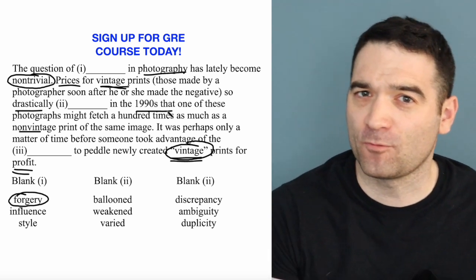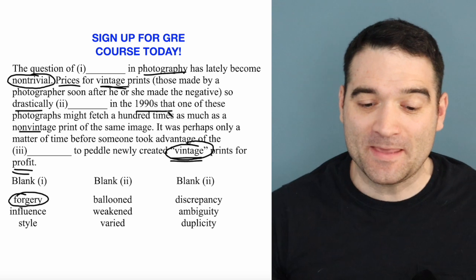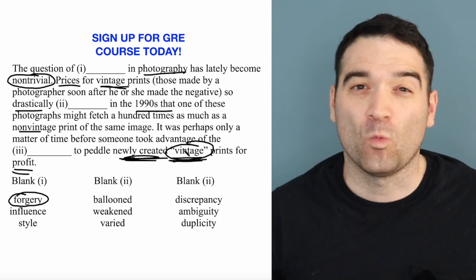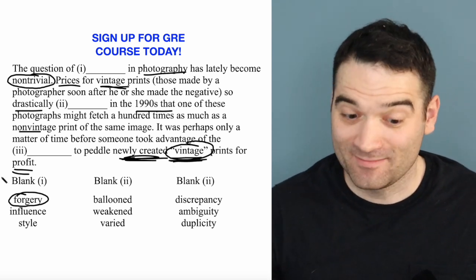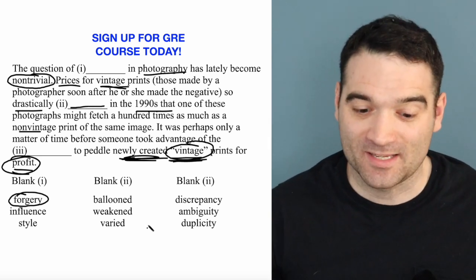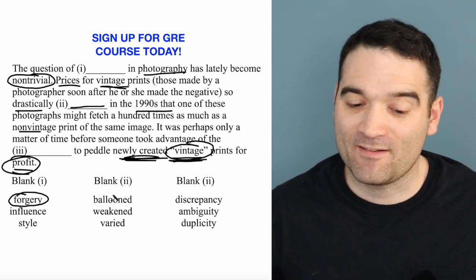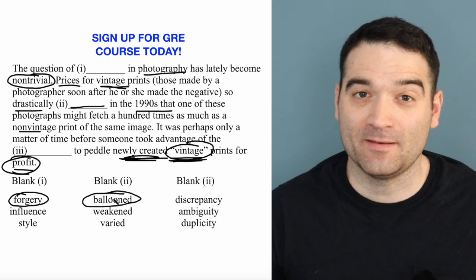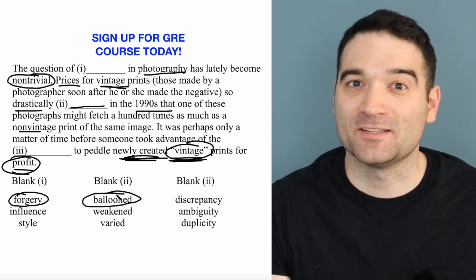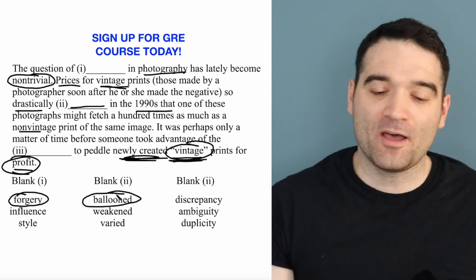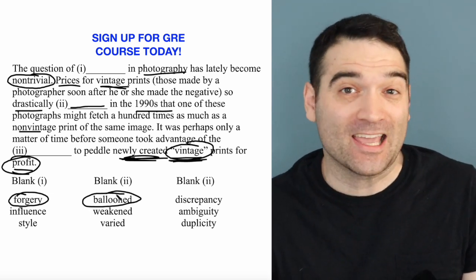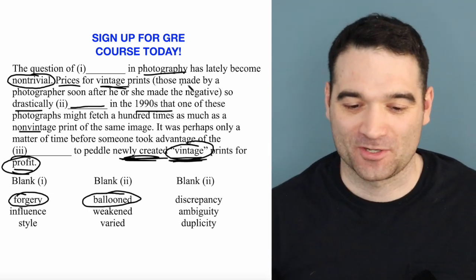Well, if we're talking about forgery, if we're talking about people making newly created vintage prints, why would they be doing that? Well, they'd be doing it for profit. So we're talking about a price increase here. Not weakened, not varied, but ballooned, right? So we have these fake pictures, and the prices for the real thing have gone up so much that people have been creating fake new pictures, vintage pictures, right?